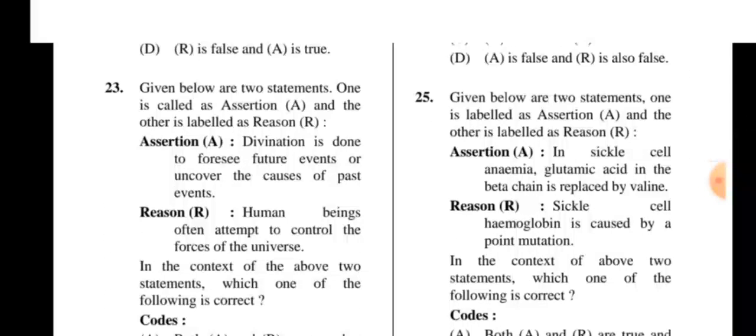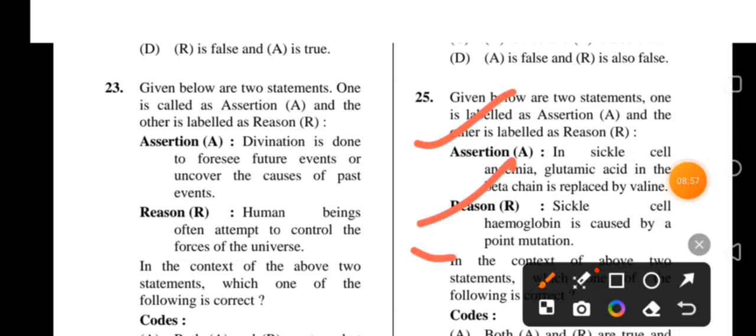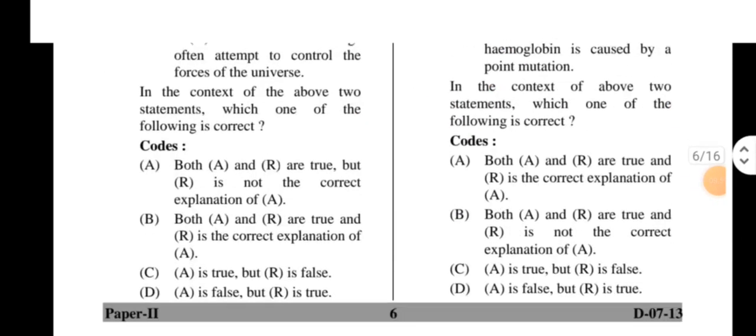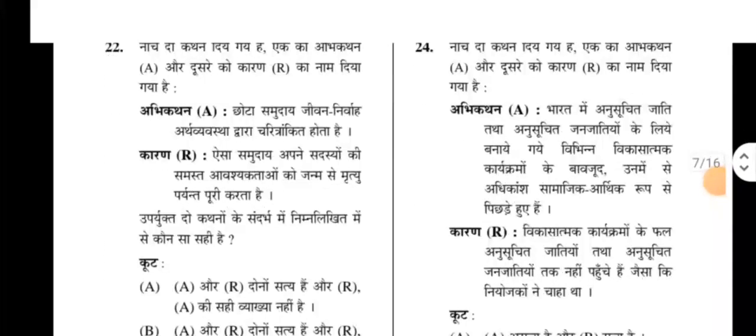Okay, next. 25th. Assertion: in sickle cell anemia, glutamic acid in the beta chain is replaced by valine. Okay. Mark this sentence. Very important. This is correct. And next one, reason: sickle cell hemoglobin is caused by a point mutation. It's also correct. Okay. And R is the correct explanation of A. Next, 26.